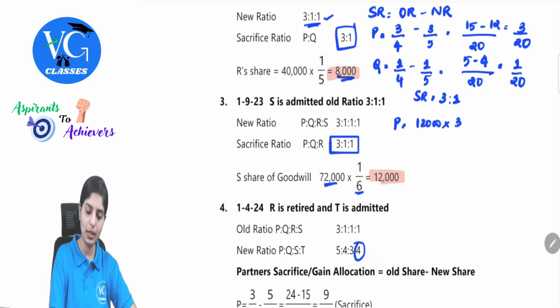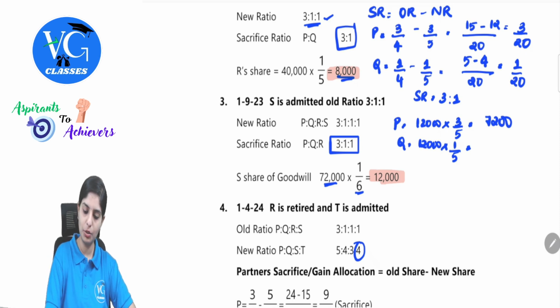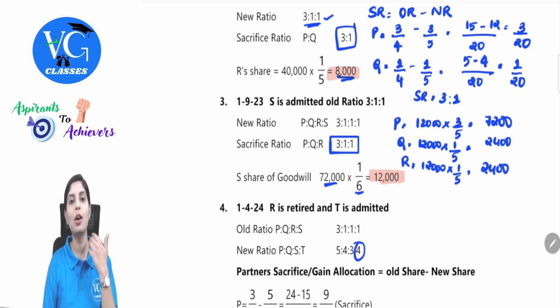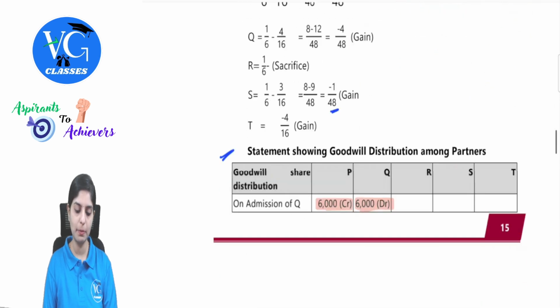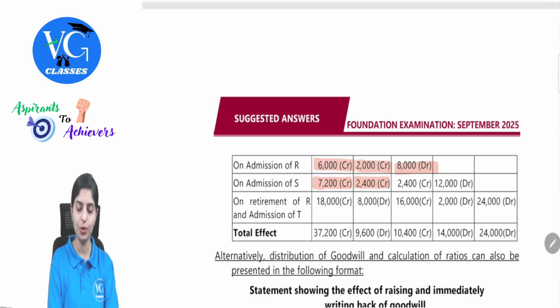12,000 into 3 by 5. This will be 7,200. Q, 12,000 into 1 by 5, 2,400, and R, 12,000 into 1 by 5, again 2,400. These three partners are receiving, so their account will be credited. Who is giving? S. So entire 12,000 will be debited. Observe here. 7,200 credit, 2,400 credit, 2,400 credit and 12,000 debit.